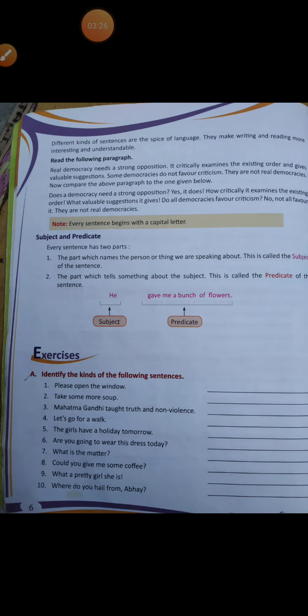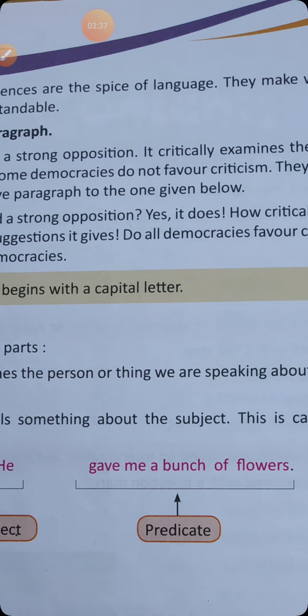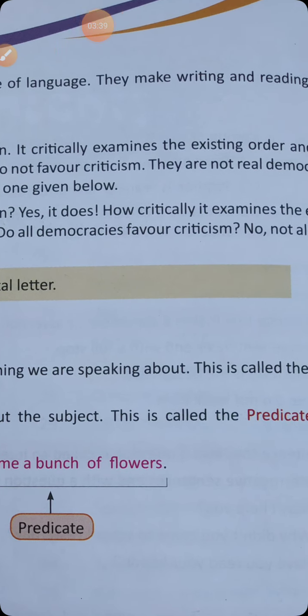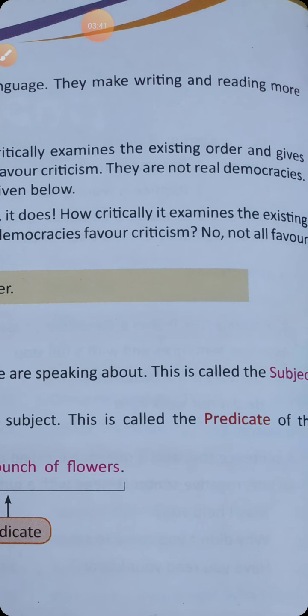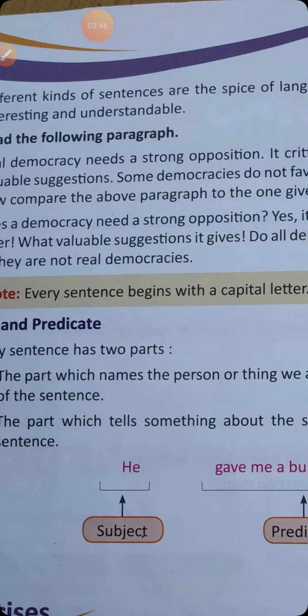So like this we can easily identify exclamatory sentences. Different kinds of sentences are the spice of language. They make writing and reading more interesting and understandable.